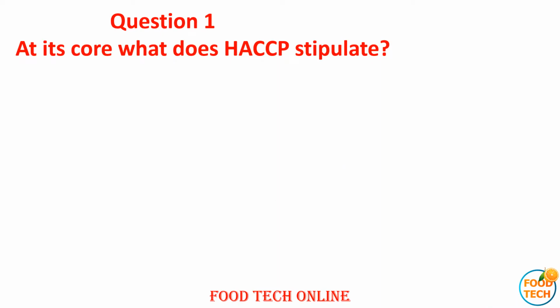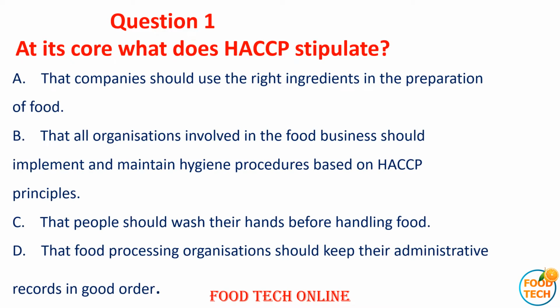Question 1. At its core, what does HACCP stipulate? A. That compliance should be to use the right ingredients in preparation of food. B. That all organizations involved in the food business should implement and maintain the hygiene procedure based on the HACCP principles. C. That people should have washed their hands before handling foods. D. That the food processing organization should keep their administrative records in good order.